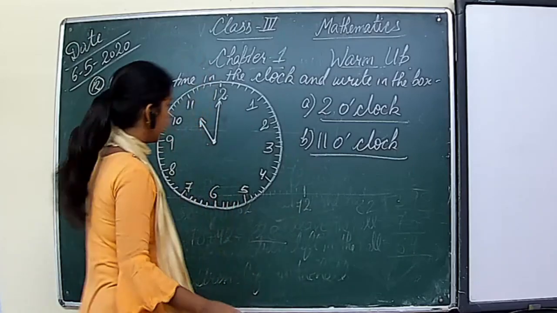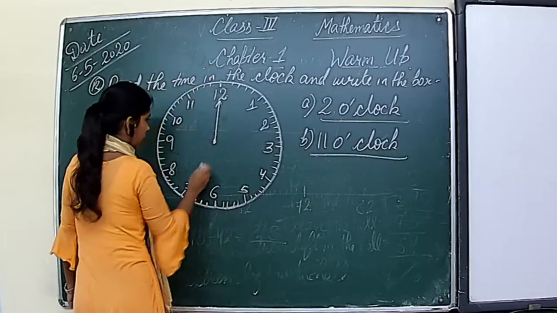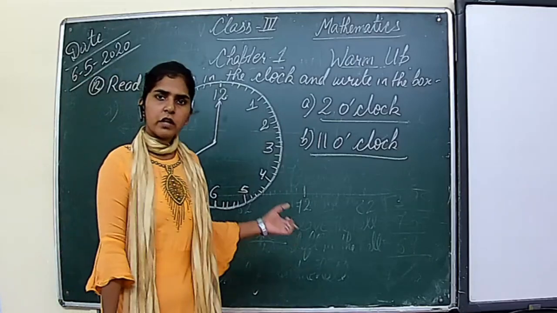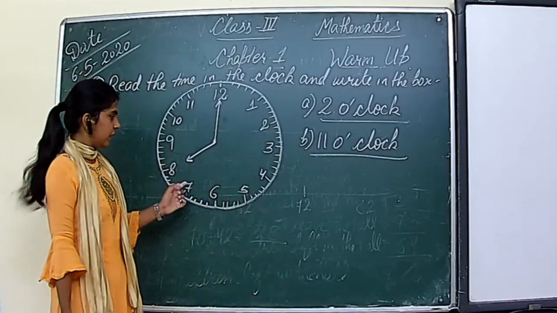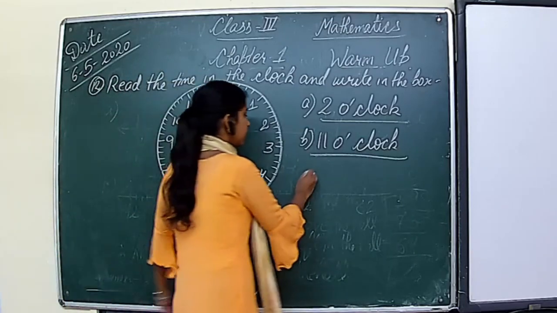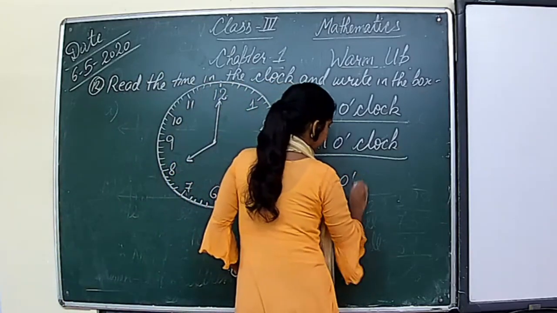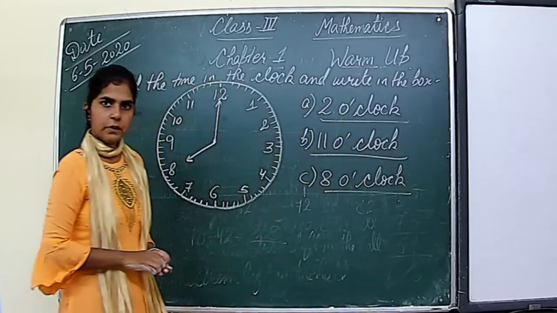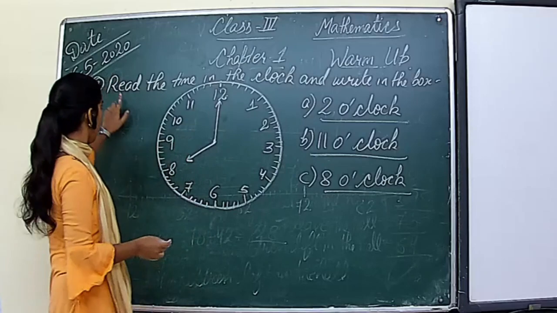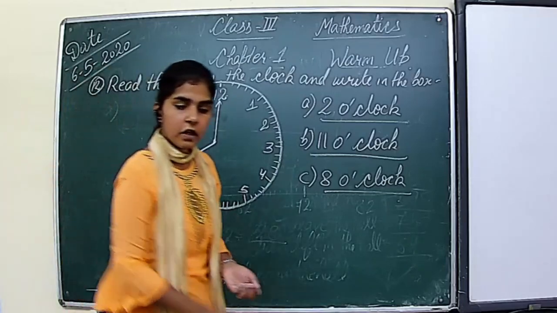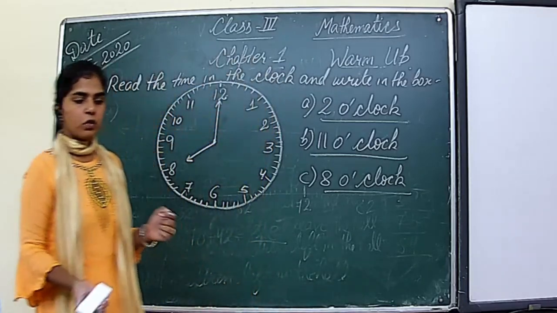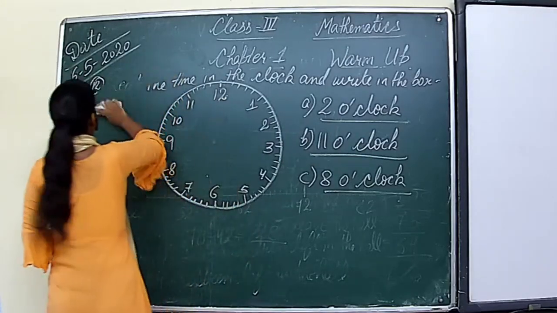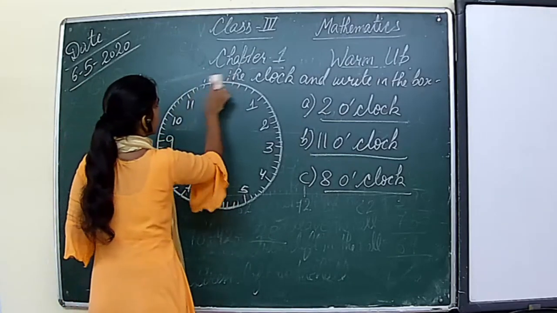Next one. In next question, the hour hand is at this place. So now, can you tell me the answer? Exactly, answer will be 8 o'clock. Okay? 8 o'clock. Okay? So these are the answers of question number 12, all parts. So now we will move towards question number 13. Question number 13. So let's start this question.